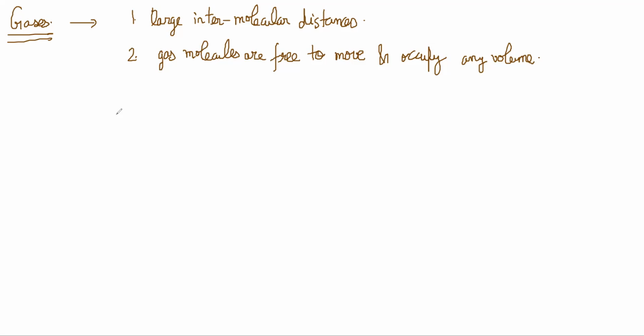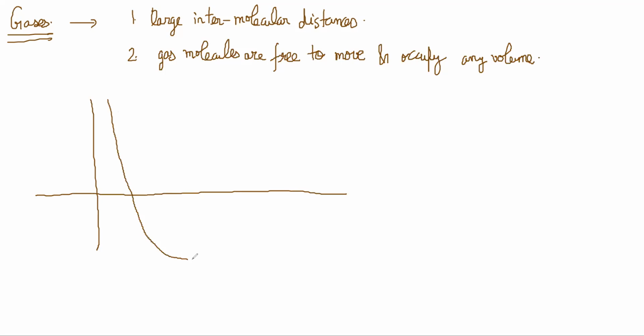Now, I'm sure everyone has seen this potential energy curve. Something like this type of a curve, everyone has seen. U is potential energy, and this is R, the separation between two atoms or molecules, right?